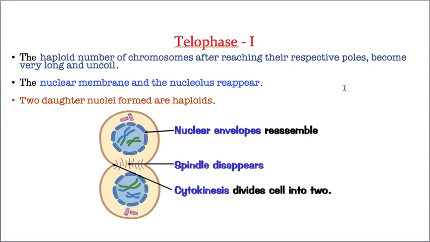Now the next one is telophase. Telophase is exactly the reverse of prophase 1. What did I explain in prophase 1? The disappearance of the nuclear membrane. See, the nuclear membrane appears again, and the nucleolus reappears, and the haploid number of chromosomes, that means 23 paternal chromosomes and 23 maternal chromosomes, are here 23 and here 23, so two haploid nuclei will be formed, and that is called telophase 1.